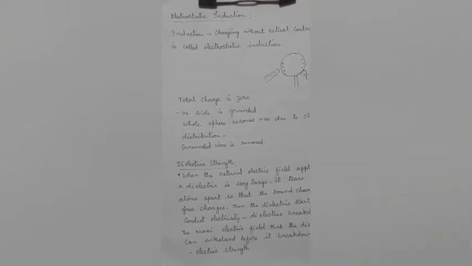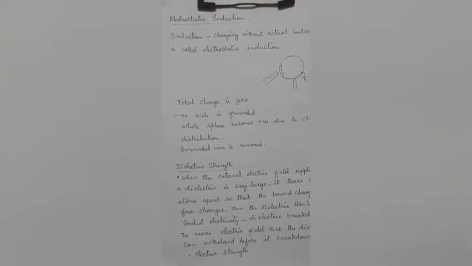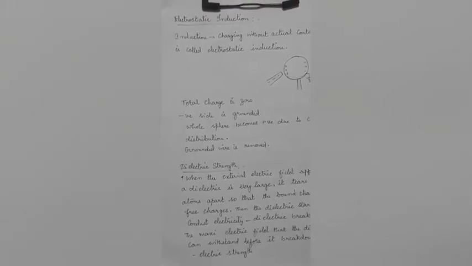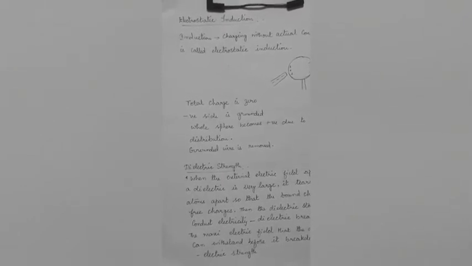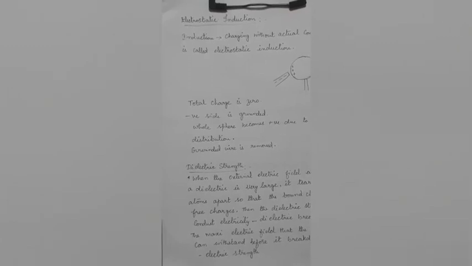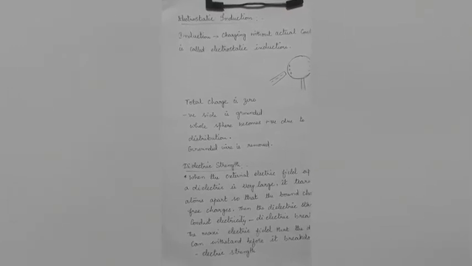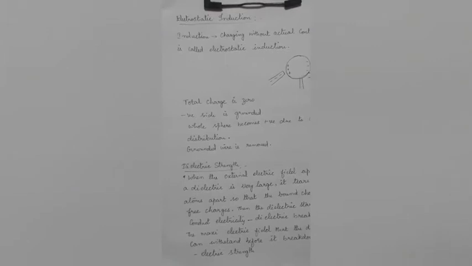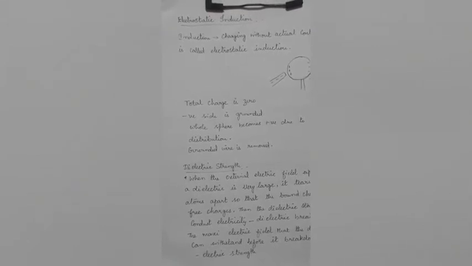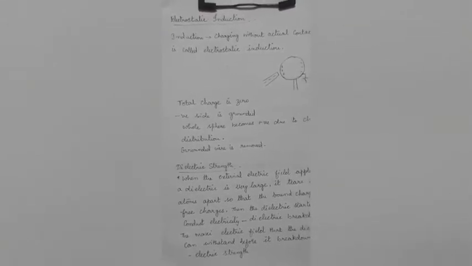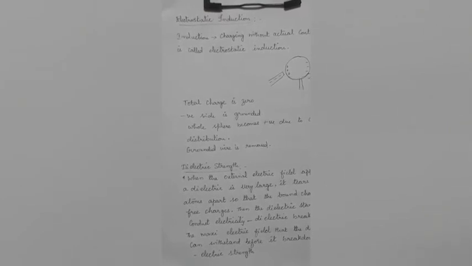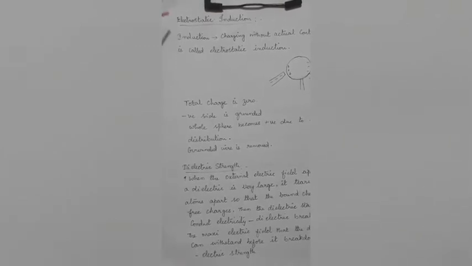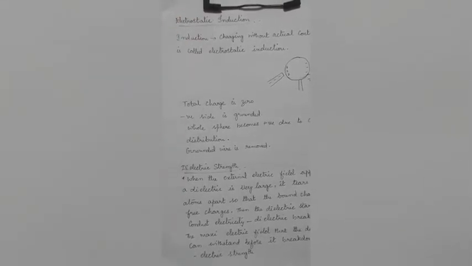Students, this is chapter 1, electrostatics, where we are in the last part of the lesson. This is all introduction for your capacitance. First part was electric field, then electric potential, then flux, then capacitance. But for capacitance you need to understand certain basic concepts. That is why you have polar and non-polar molecules, and then electrostatic induction.